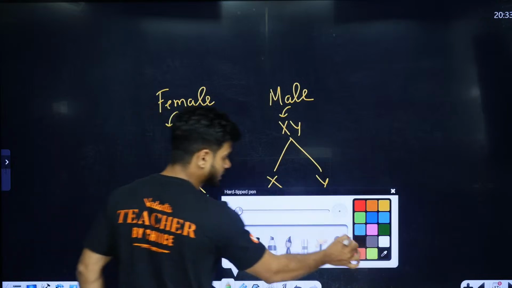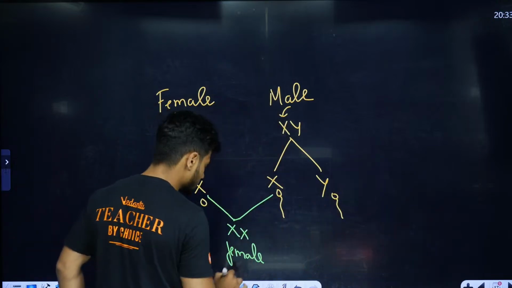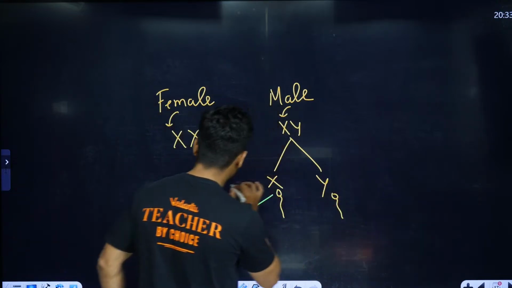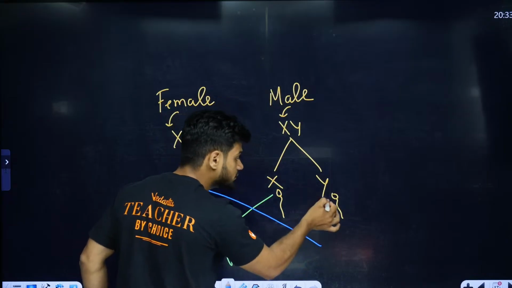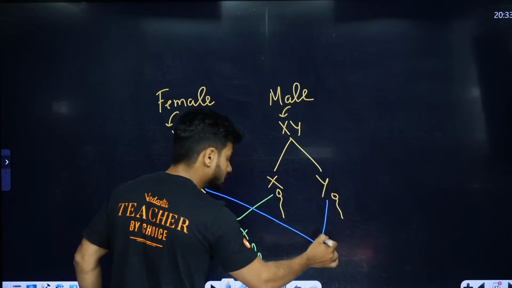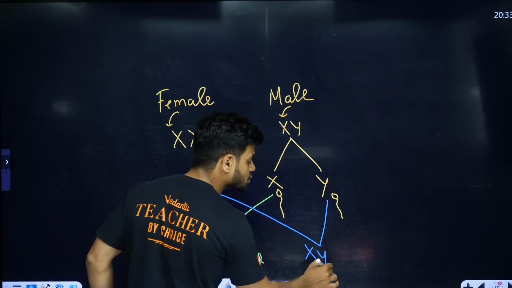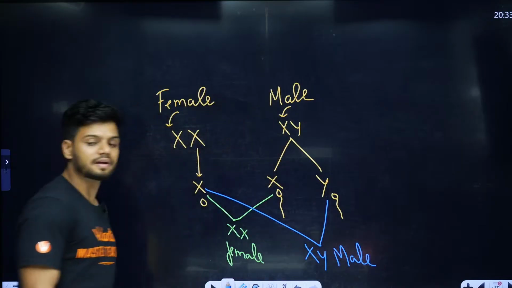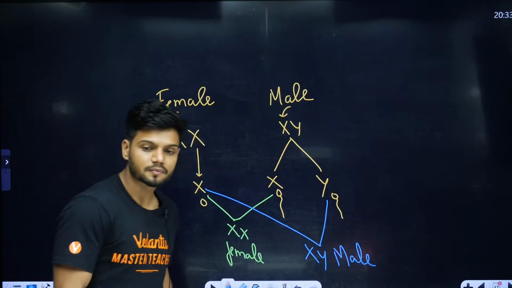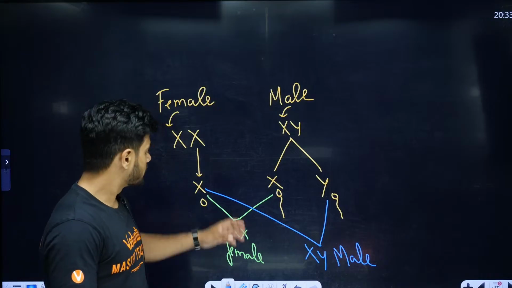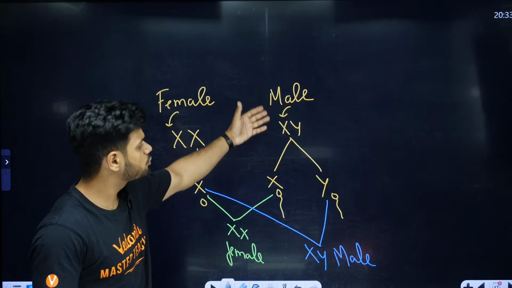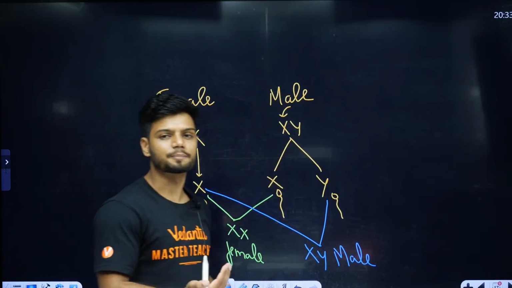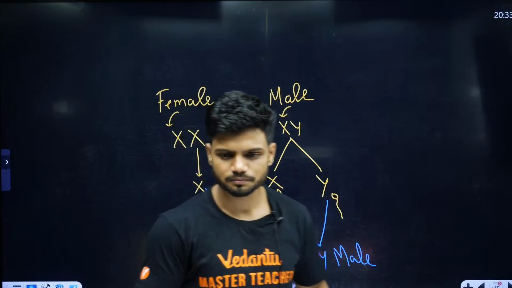Now, students, let's say the same egg plus this sperm fuse together, that will result in what? XY condition. That will result in a male child. Students, always remember, it is always the males which decide the sex of the offspring, not the female, students.